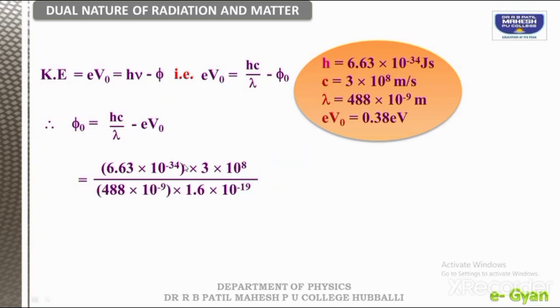So 6.63 into 3 divided by 488 into 1.6. First you calculate this one. Calculated. Okay. And write it into 10 to the power of, this is minus 34 plus 8 if this comes in the numerator, plus 9, if this comes in the denominator, plus 19. So you are getting some result, right? Then minus 0.38. Then if you subtract, you will definitely get 2.1, maybe 6.9 you may get, but rounded off we have 2.17 electron volts. Yes students, so this is in terms of electron volts only.